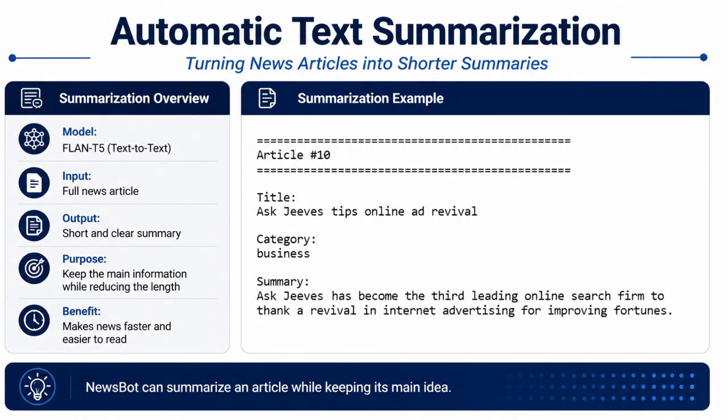The next feature is automatic text summarization. I used the FLAN-T5 model to create shorter summaries for news articles. This example shows an article about Ask Jeeves and the summary generated by the system. The goal is to give the user the main information in a shorter format.